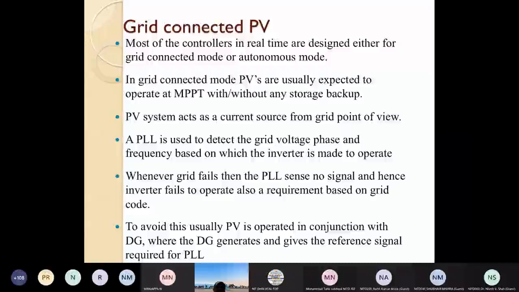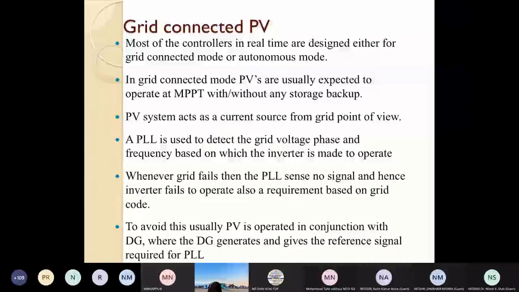Okay, fine, no problem. So the PLL is a necessity for its operation because of the synchronization issue, and anti-islanding detection needs to be there in the grid connected photovoltaic system.